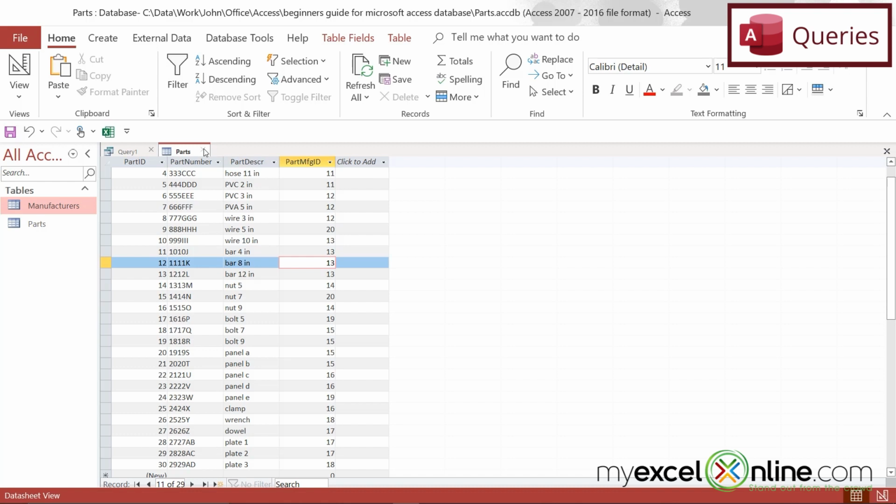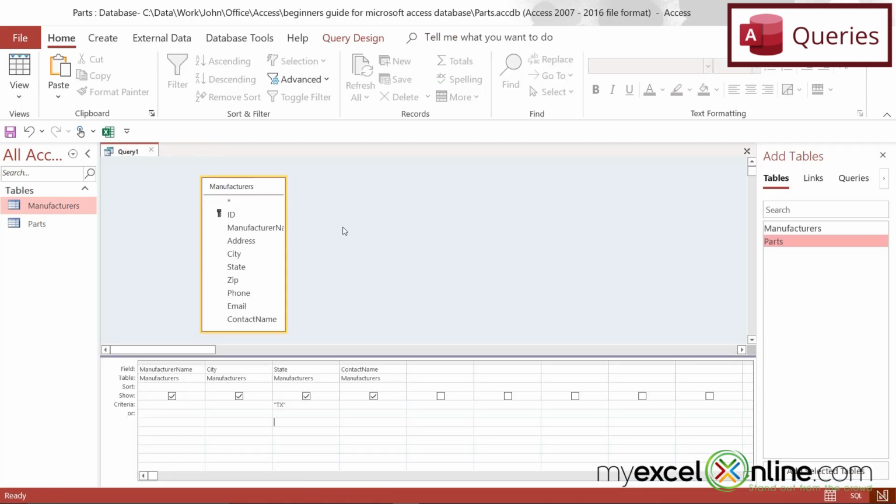I'm going to close out of the parts table. And this is where Access gets really fun. Now I'm going to drag the parts table into my query. And you can see that this relationship between the part manufacturing ID foreign key and the manufacturer's table ID primary key has automatically created this line right here. And that's called its relationship. And it did that because we already defined this relationship in the relationships window.